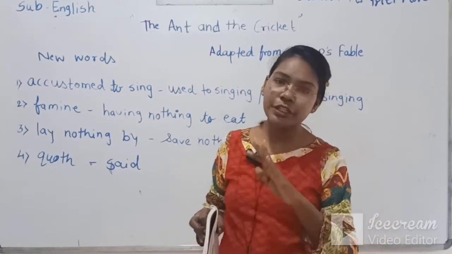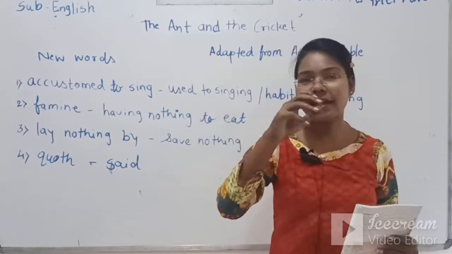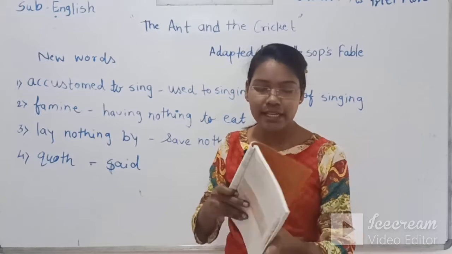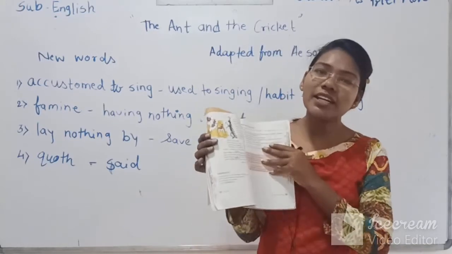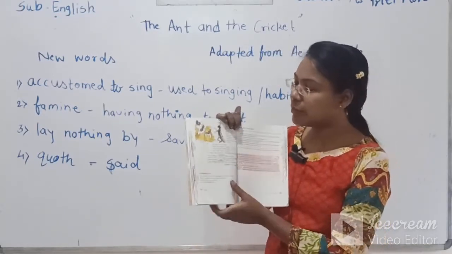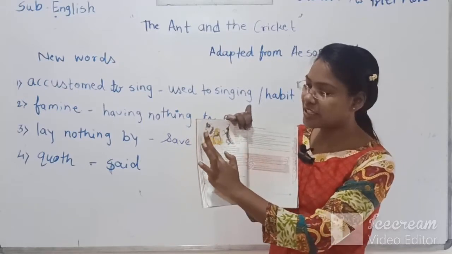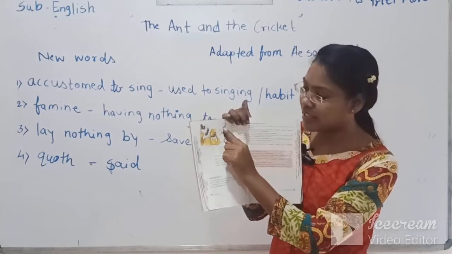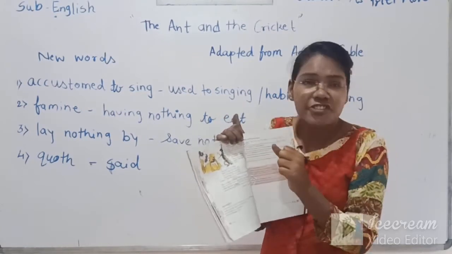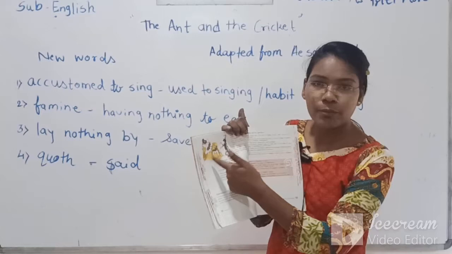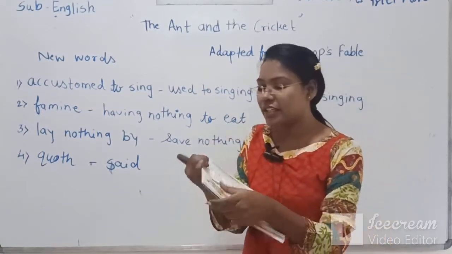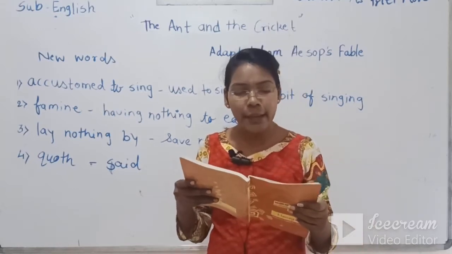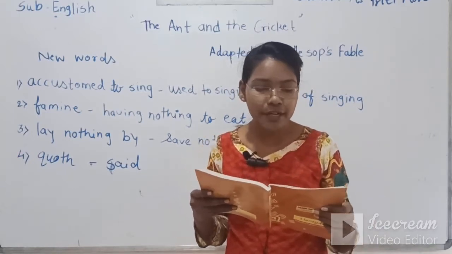Now the cricket went to the ant's house. So in this picture, they both are talking with each other. This is the ant's house and this is the cricket. The snowfall and rain are there, and the cricket is trembling with cold, and they are talking. Says the ant to the cricket, I'm your servant and friend.